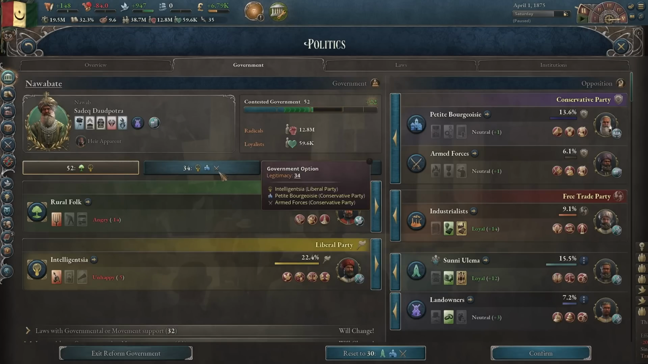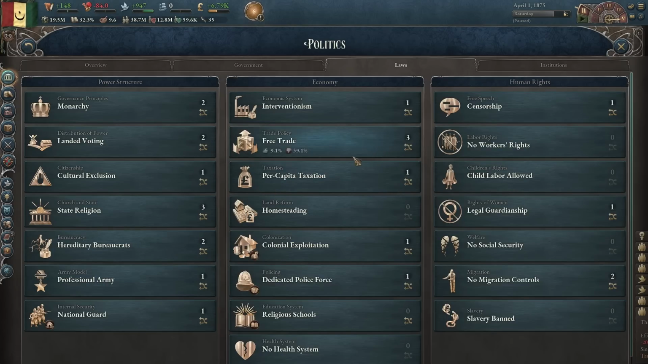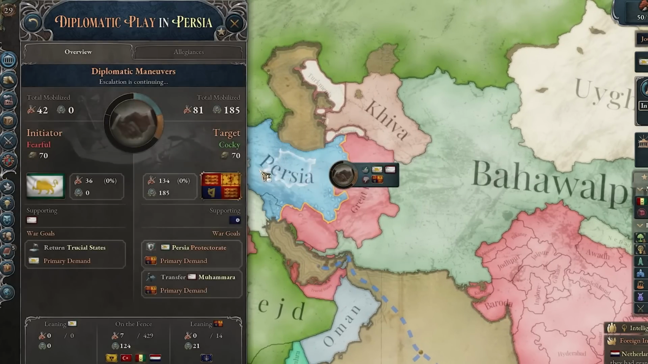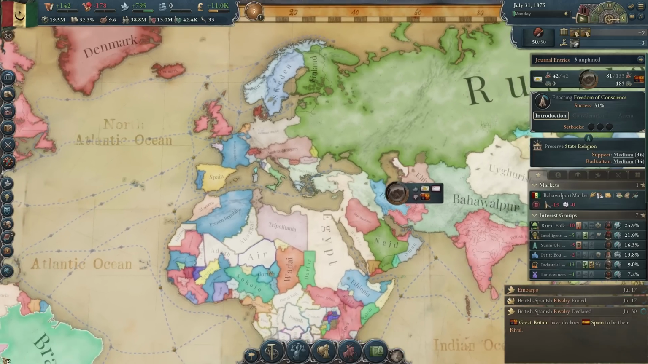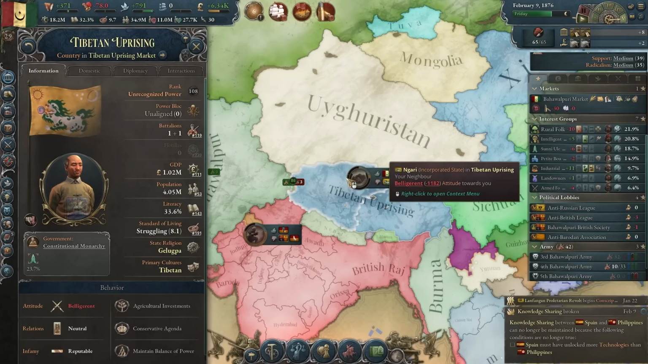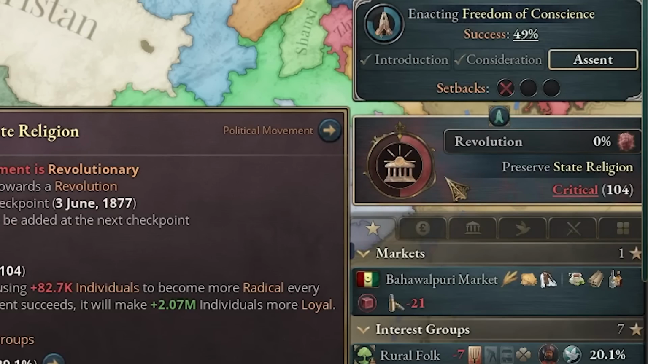New election, and this time those guys won. So I guess it's time to change something. Such as getting freedom of conscience. Now the British will probably be taking over the entirety of Persia. Good for them, I guess. And now we also got the Tibetan uprising. All the time, and they're trying to cause me trouble. And now all of a sudden the ulema wants to revolt.